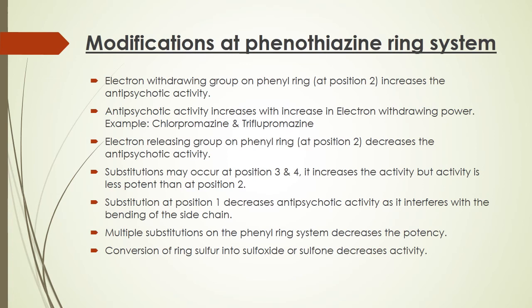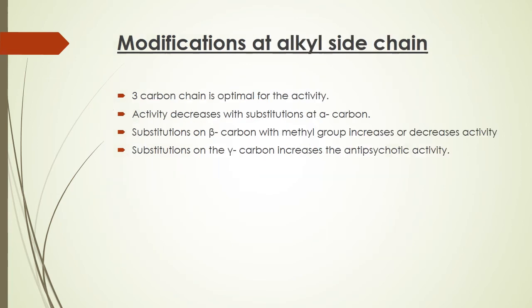Multiple substitutions on the phenyl ring system decrease potency. Means if we place different groups at the same time at position 2, 3, 4 in the phenyl ring, then the potency decreases. And the last point is conversion of the ring sulfur to the sulfoxide or sulfone decreases activity. Means the sulfur in the ring is important for the activity. It should not be changed into any other form.